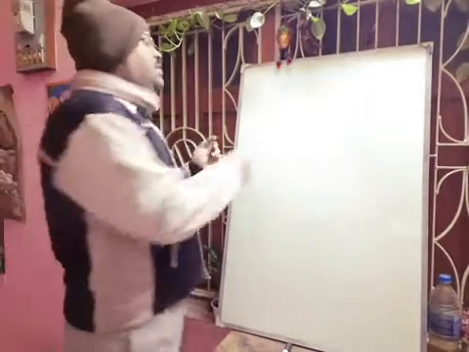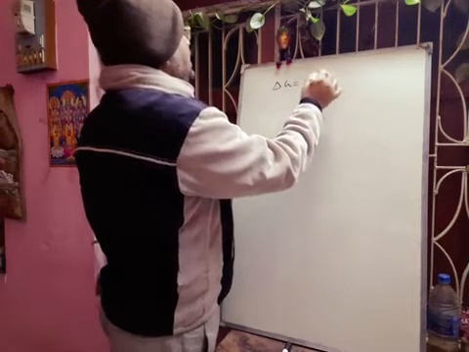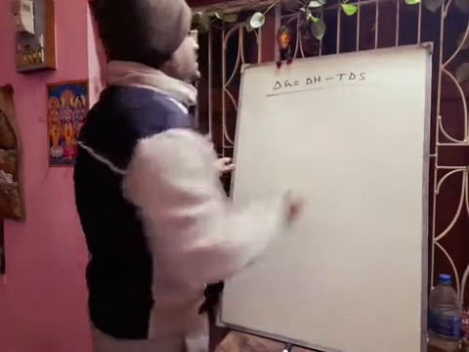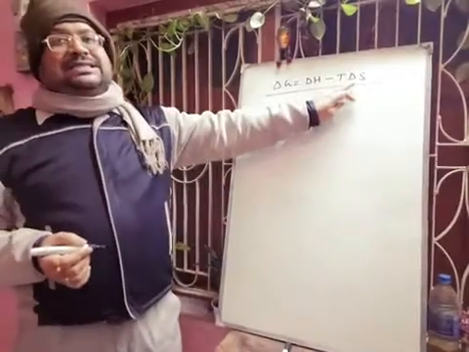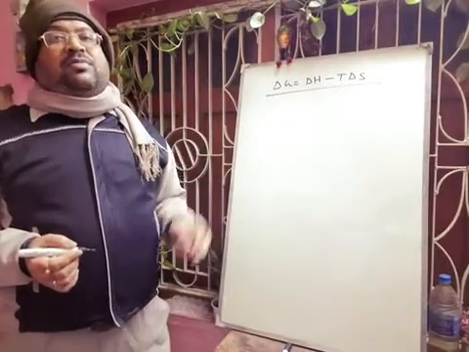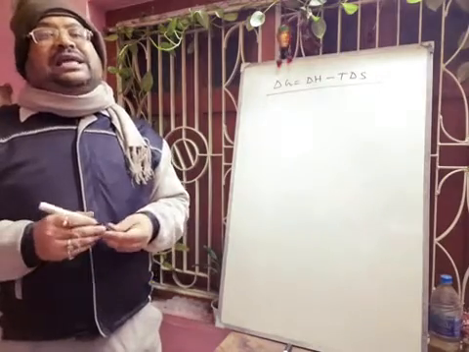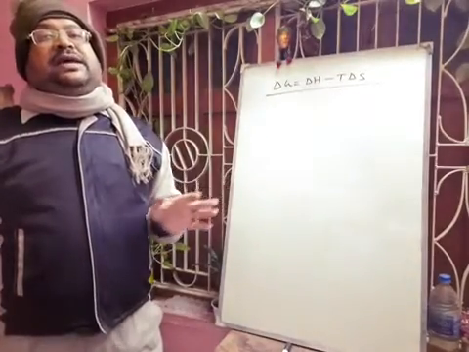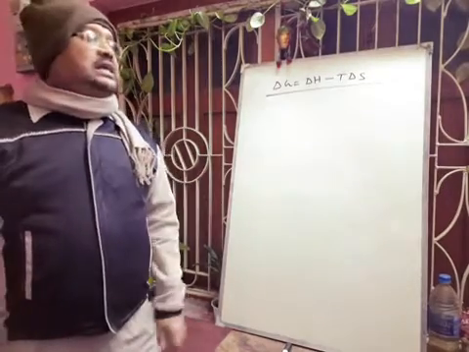That T delta S value will decide whether delta G will be negative or not. So our main equation is delta G is equal to delta H minus T delta S. Now, if T delta S is negative and opposes the process, then the value of delta G will be positive and the reaction is not feasible. But if T delta S is positive, then delta G will be negative only if the T delta S value is greater than the delta H value.